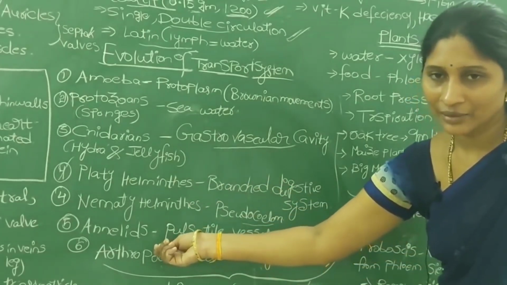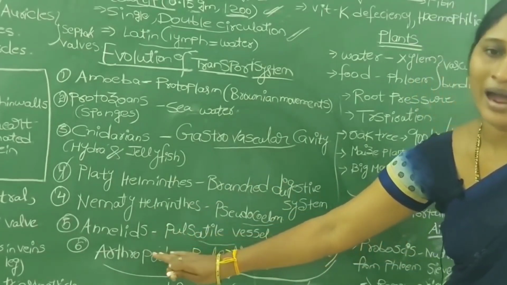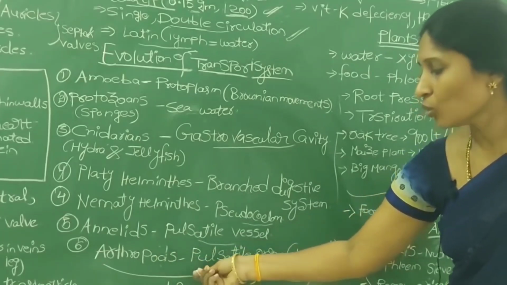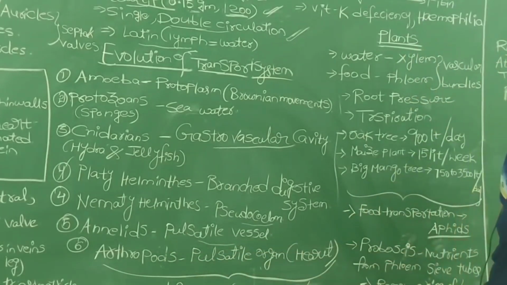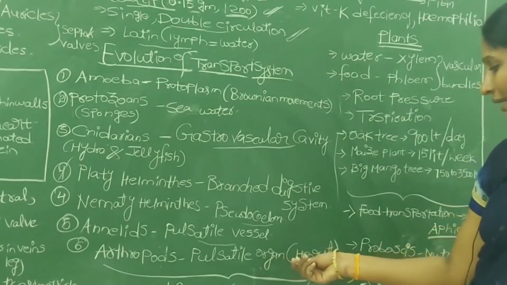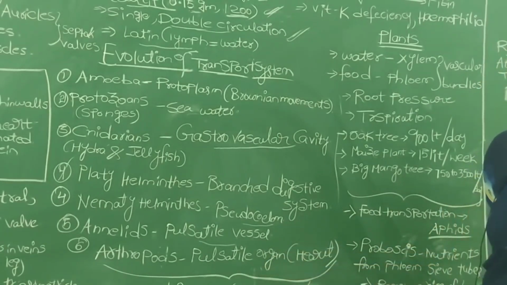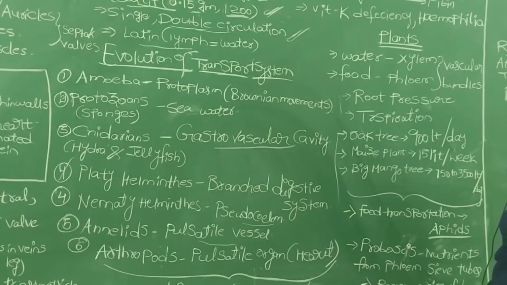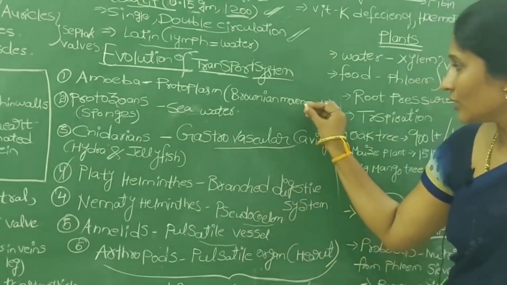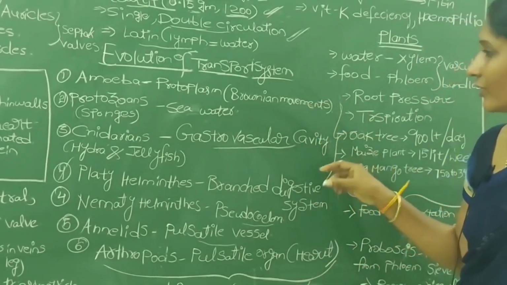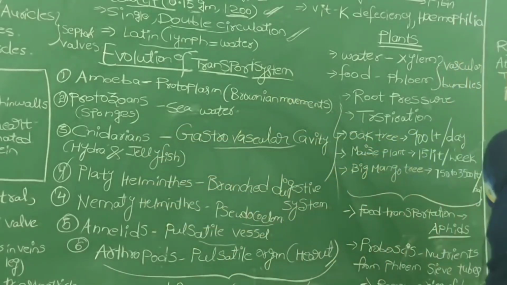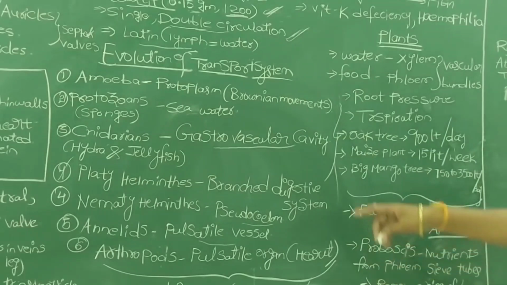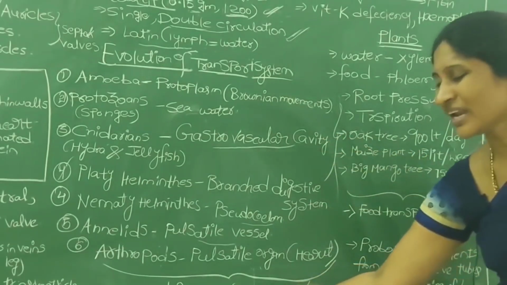Until annelids there is no heart. In which phylum was the heart, the pulsatile contracting organ, first developed? In the arthropods only. So read carefully the different transportation systems in different organisms, as this is mostly an important area. The next one, blood pressure.